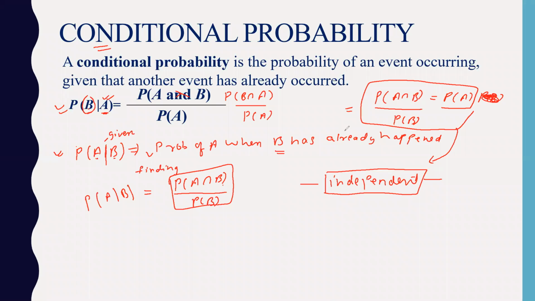So now you can see that the probability of A can be written as probability of A given B. So either you apply this formula or this formula, you are getting the concept of independent event. Am I clear?